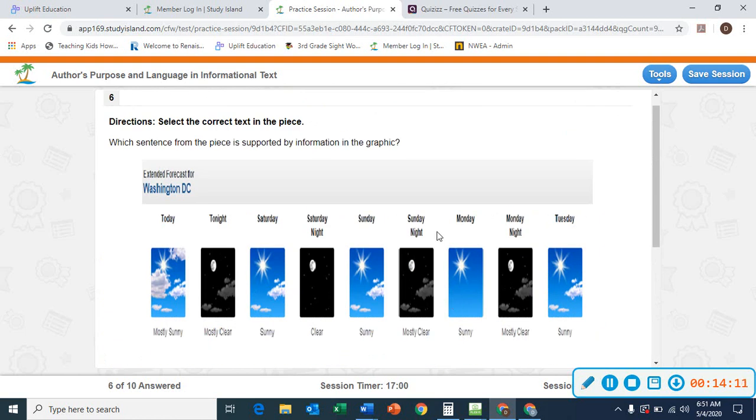Remember, with our informational text, we have to use those nonfiction text features. We have to stay on topic, and our heading is our mini title, and our title is our best chance to give us an inference about those ideas that the author is trying to convey.